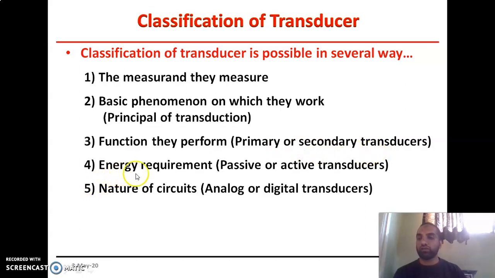Then it is based on the energy requirement, according to which it is divided into two types, passive and active transducers. And the last one is based on the nature of the circuit, known as analog or digital transducers. So we will discuss in detail the classification of different types of transducers.